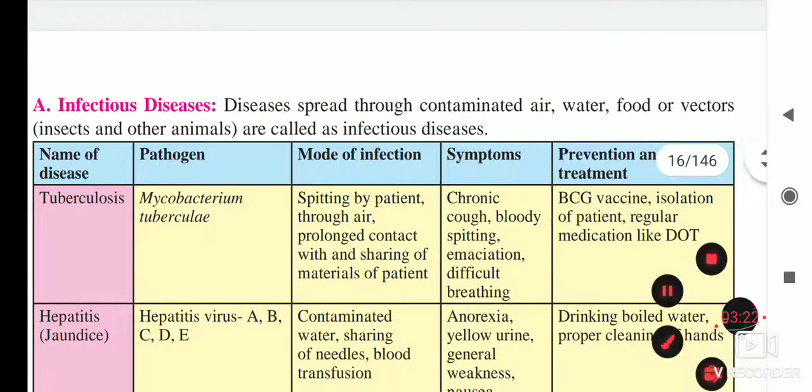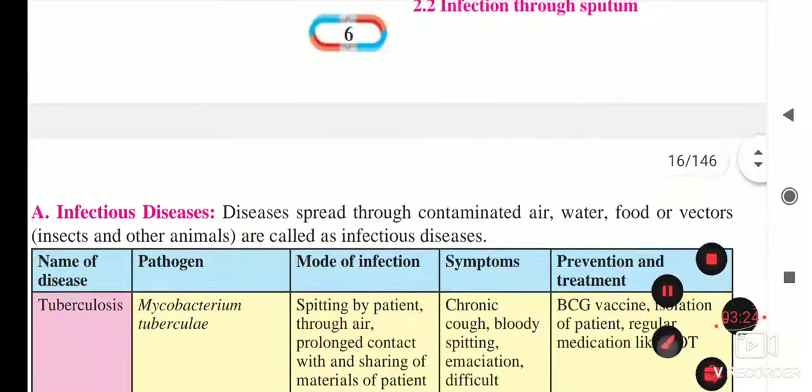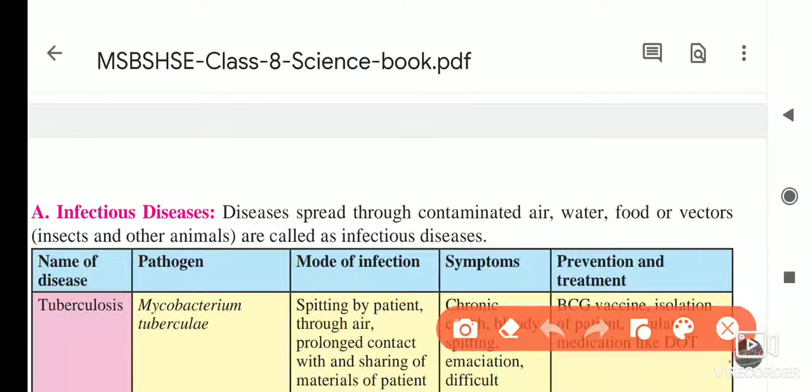So what are infectious diseases? Here it is: diseases spread through contaminated air, water, food or vectors. Which are those vectors? Insects and other animals. These are called infectious diseases. So this is the definition of infectious diseases. This is the answer to what are infectious diseases.